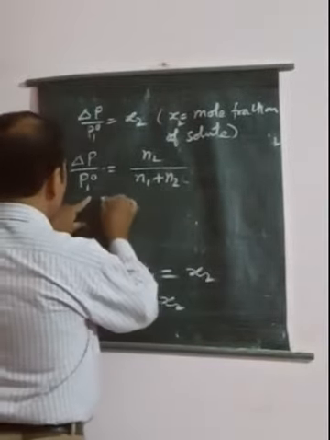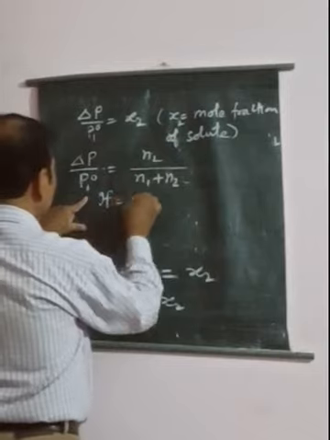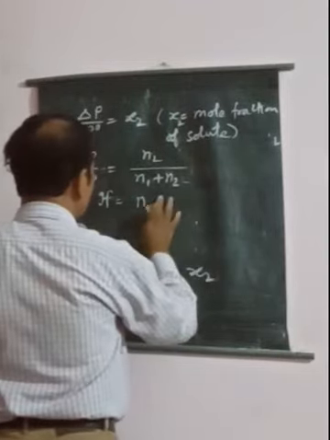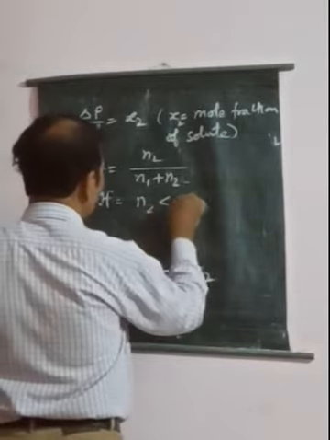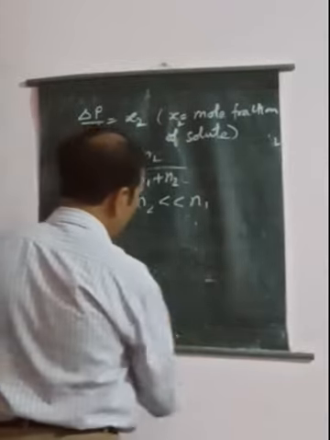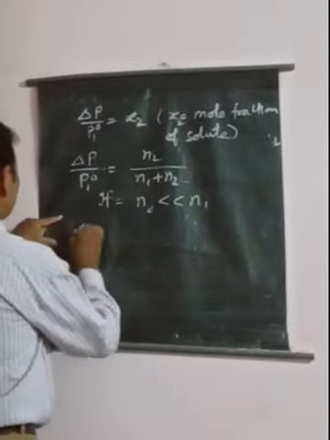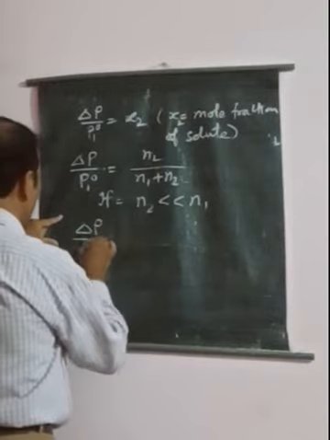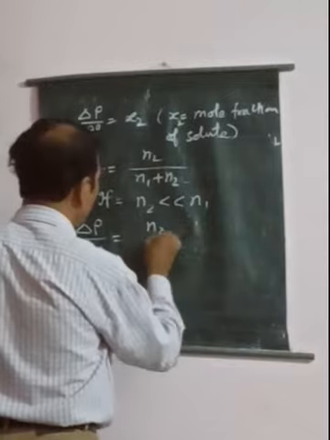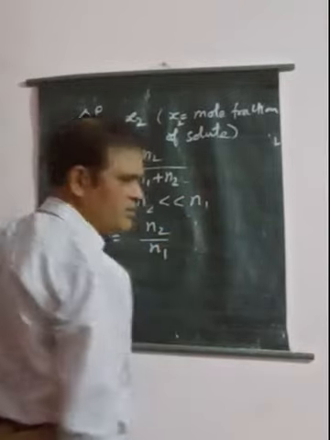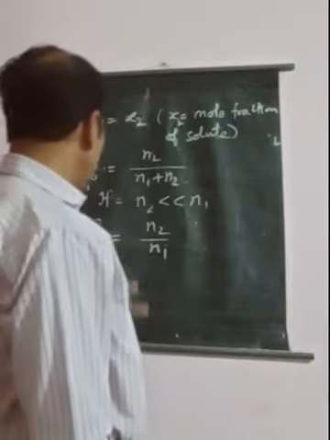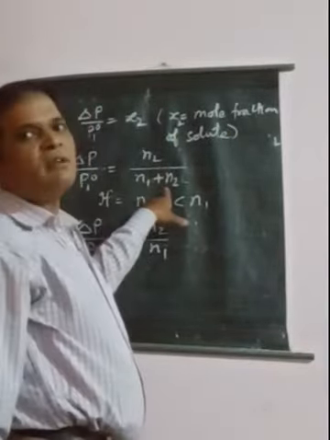If in this particular case N2 is very less than N1, then we can write delta P upon P1 naught will be equal to N2 upon N1. We can neglect N2 from the denominator.